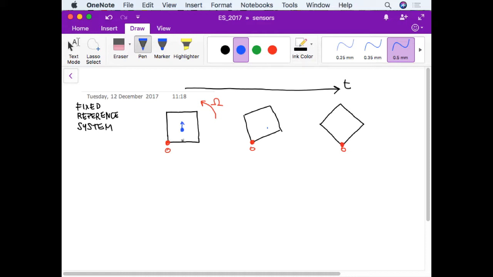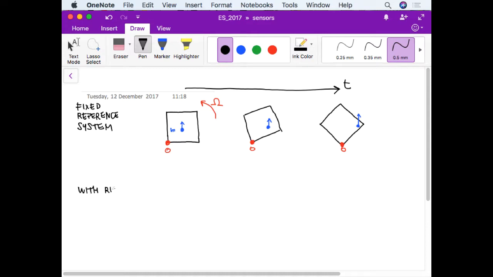So the rotation of the square does not mean anything for this mass, right? It's moving only in this direction, then it would be here, and then, maybe a little bit higher, here. So it's only moving in this direction. It's not influenced by the rotation of the square.